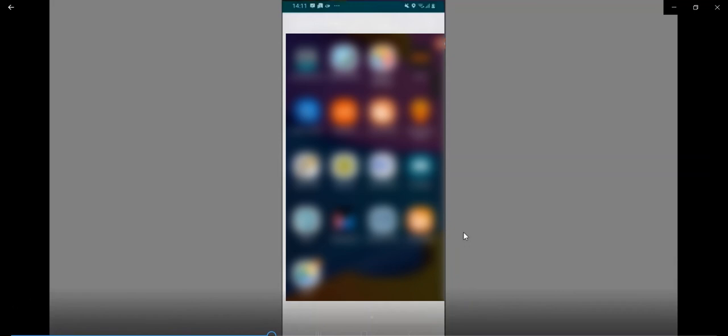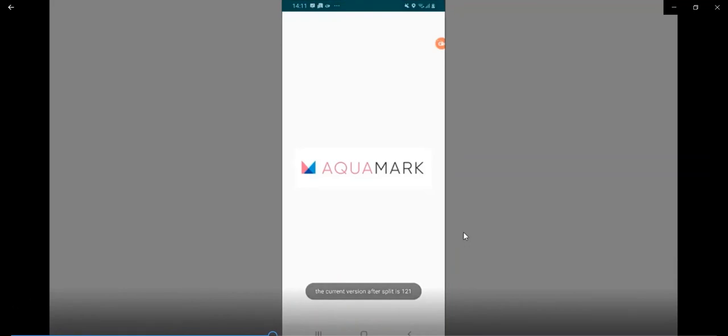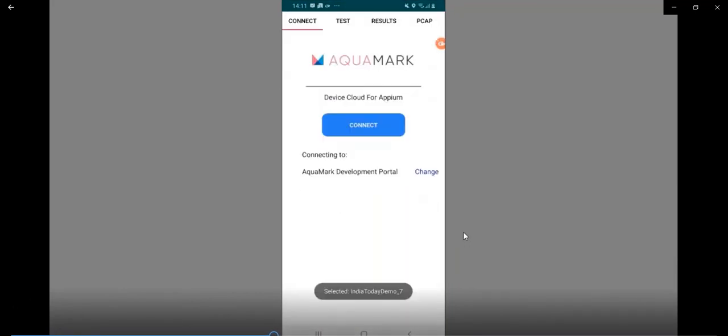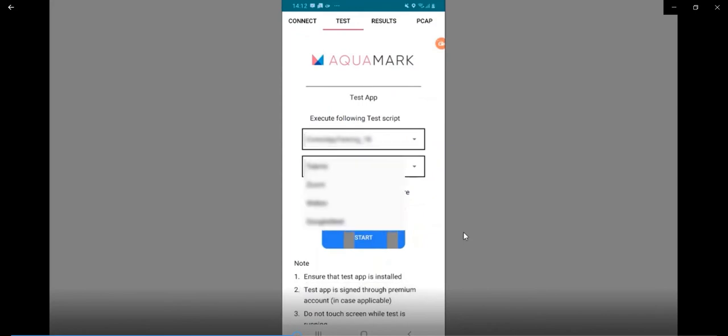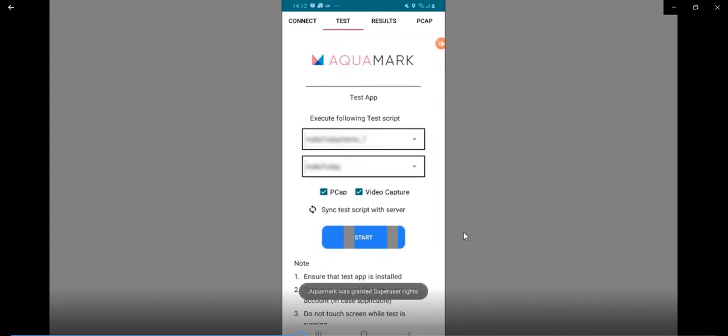The script initiates experience testing on MOZARK's devices as per your defined schedule. It launches Aquamark for the apps mentioned in the script and records the KPIs as shown in the video. This short clip shows experience testing being done for video conferencing apps.